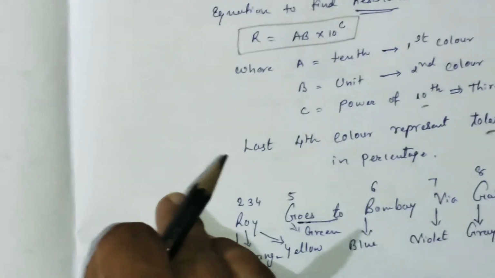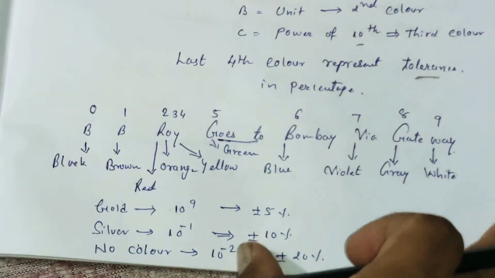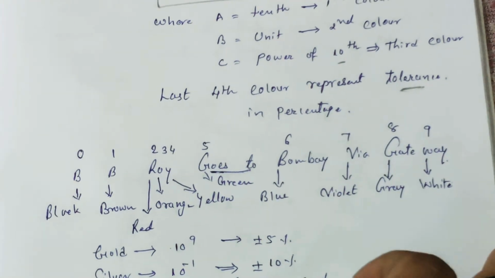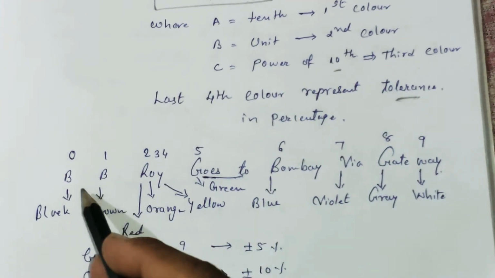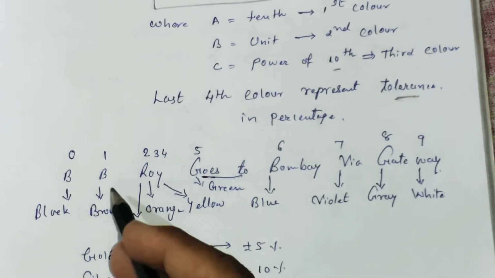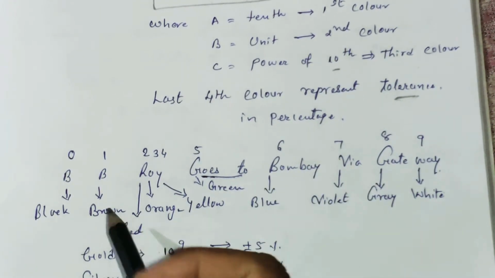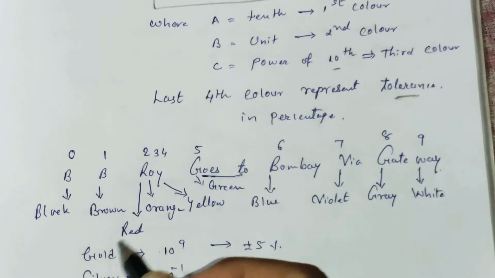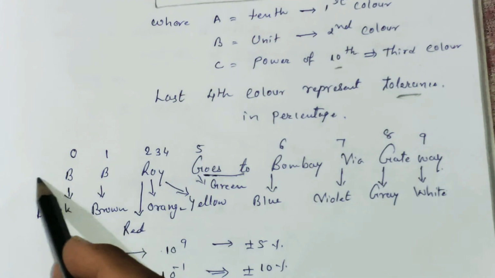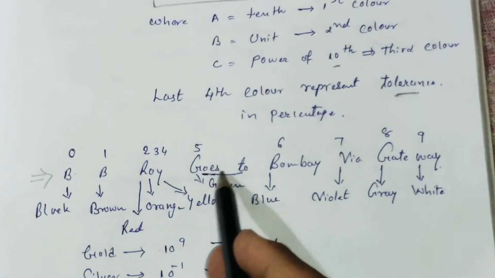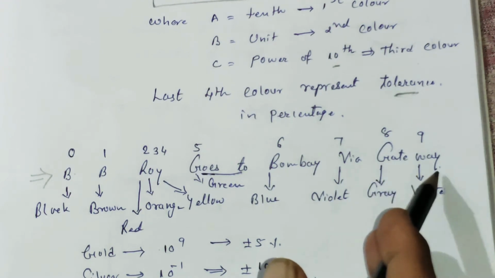Now this is a simple thing. If it is very hard, how do you remember all the values? For that we have a simple sentence. By using this sentence you can easily remember all the color values as well as the names of the colors. And the sentence we have is: B.B. Roy goes to Bombay via Gateway.